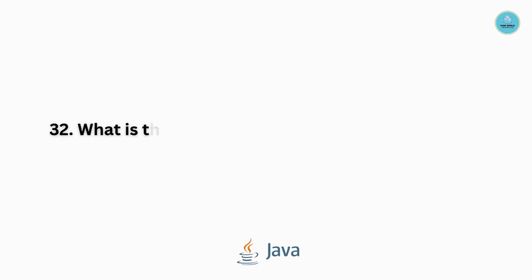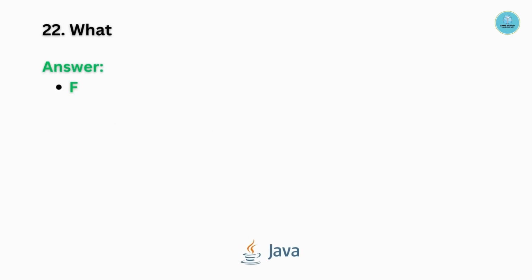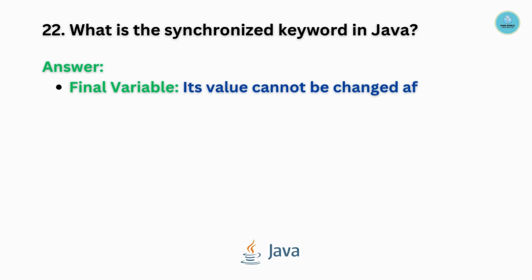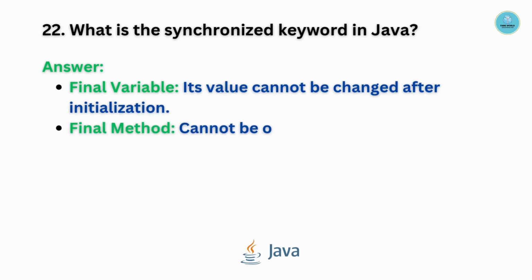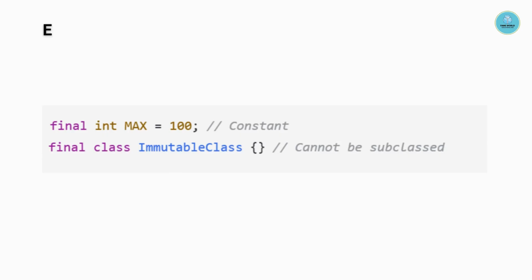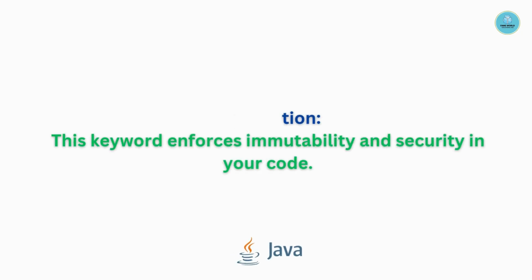Question number 32. What is the purpose of the final keyword in Java? The final keyword can be used in three different ways in Java programming: final variable, final method, and final class. A final variable's value cannot be changed after initialization. That means it becomes constant. A final method cannot be overridden by a subclass, and a final class cannot be extended. Example is as follows. This keyword enforces immutability and security in your code.